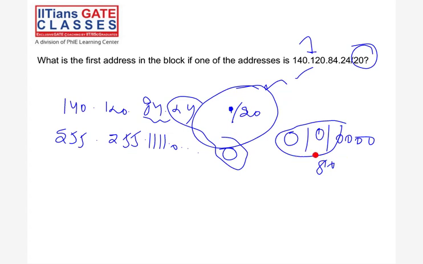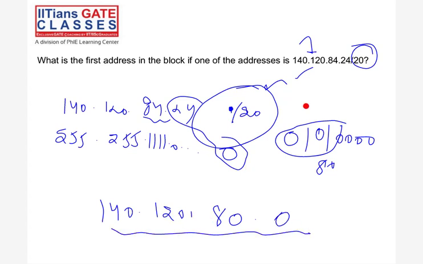Because 20 is given, just do the masking with the IP address, and your network ID or block IP will come, right? Easy? Say yes or no. Nikita, Gayatri, Bhavya, Sanjeev, Sai, yes. Just ping me yes or no, so I'm getting all on the same page.